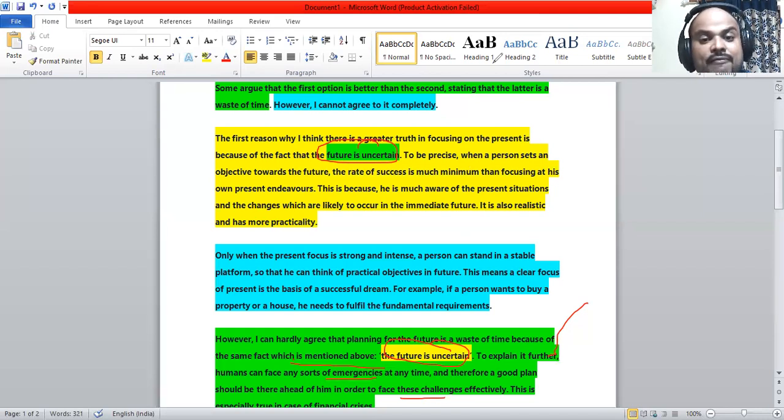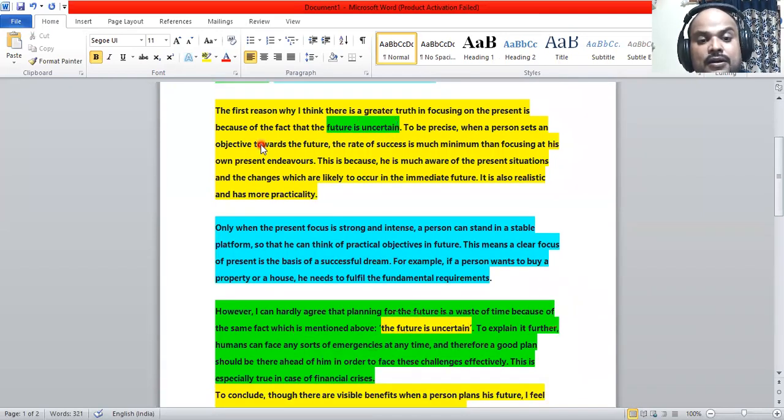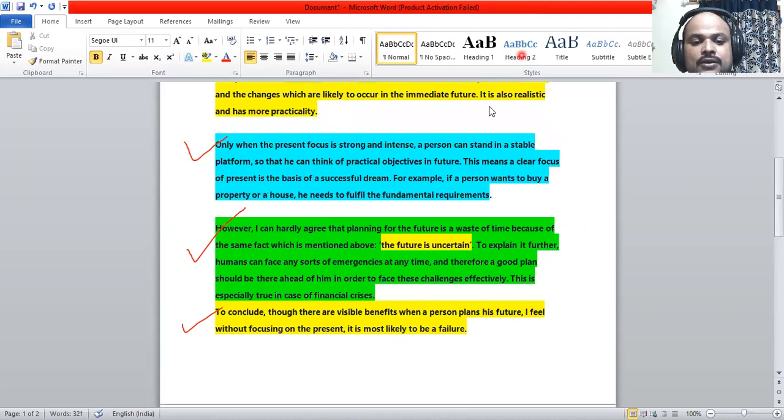So we have covered two paragraphs regarding focusing on the present, and at the same time I have said that it's not a waste of time to think about the future. It's productive, especially in case of a financial crisis. Okay, so I don't think that's a waste of time. Now let's move ahead and see the conclusion.